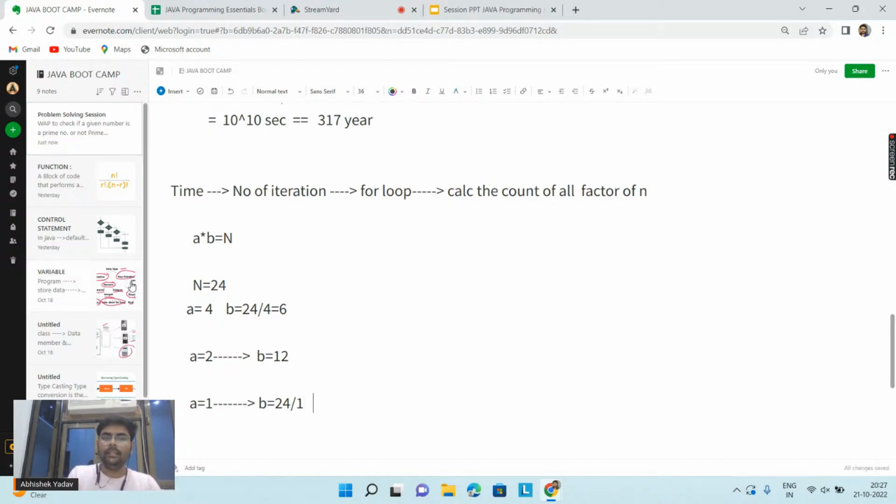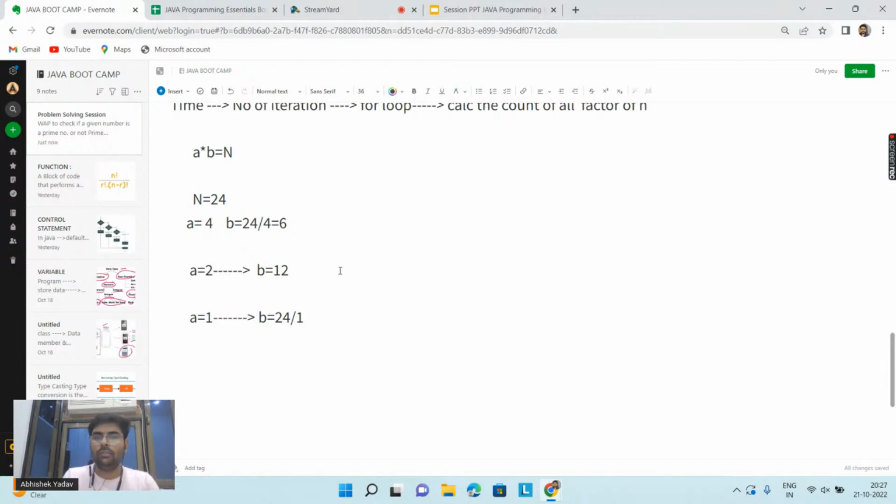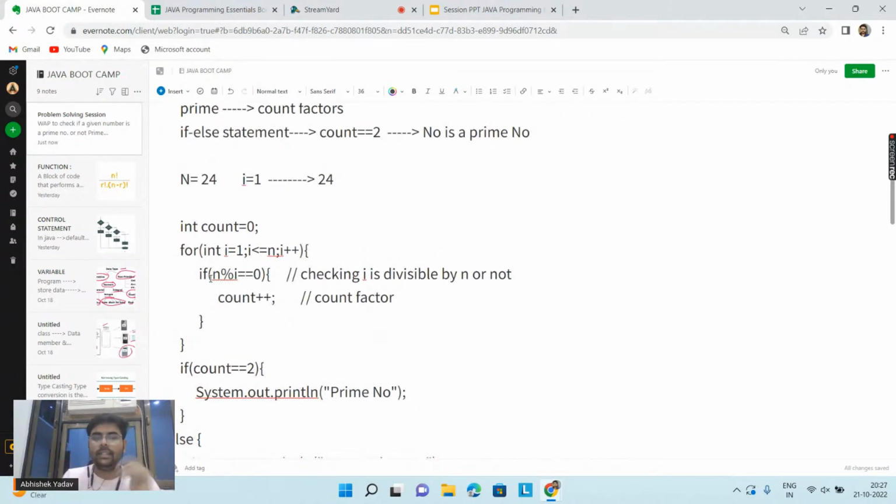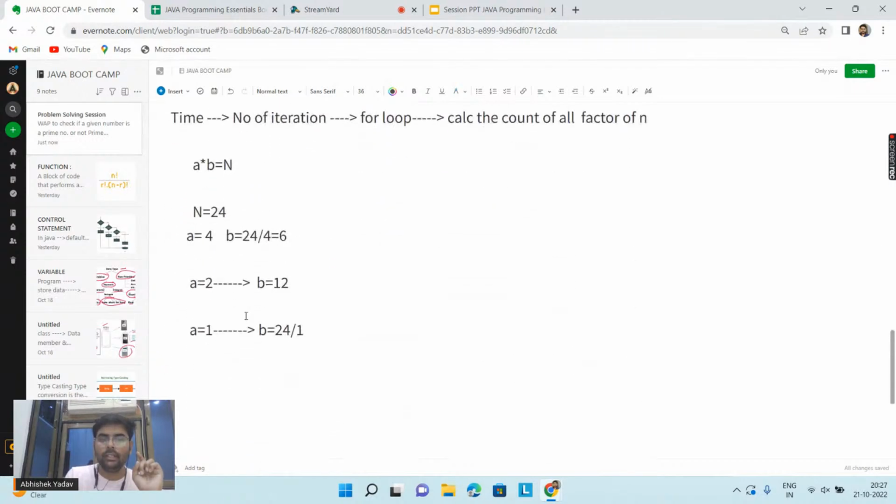So what I am saying here is, when I am calculating the count of factors, at each iteration I am calculating one factor. But according to this equation, we observe that if I know one factor of n, I can easily calculate the next factor. If I know that 2 is a factor of 24, then I can easily calculate that yes, 12 is also a factor of 24.